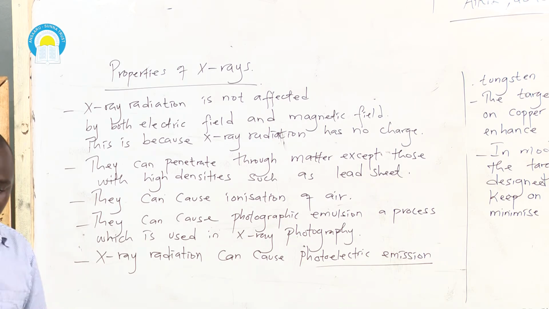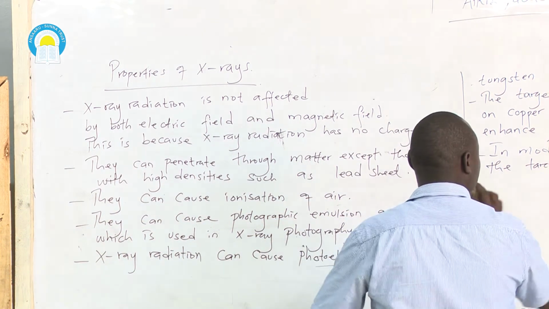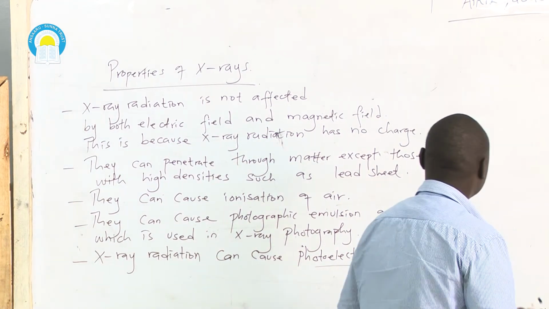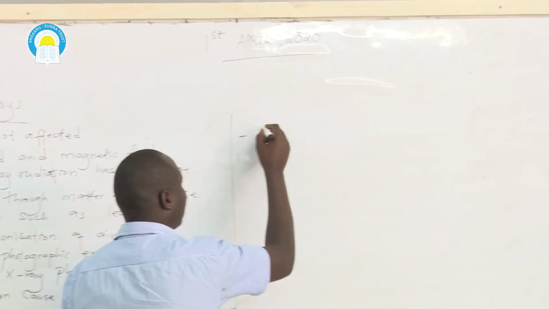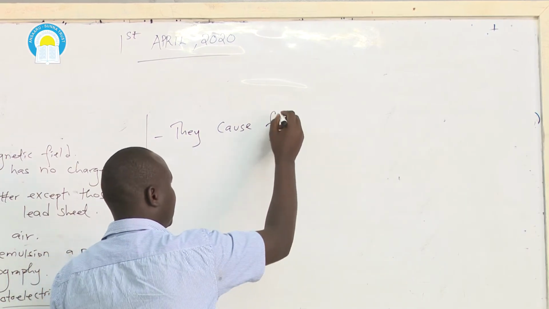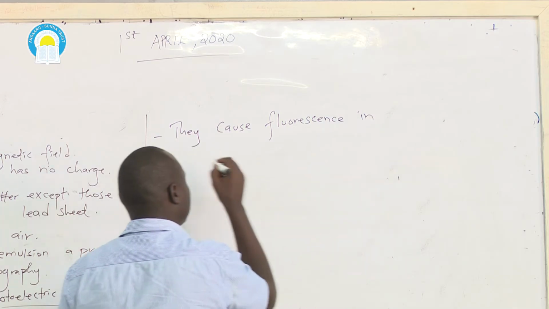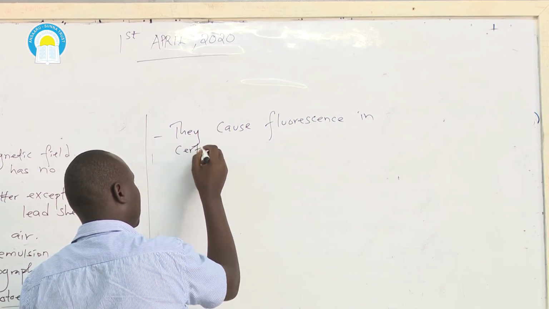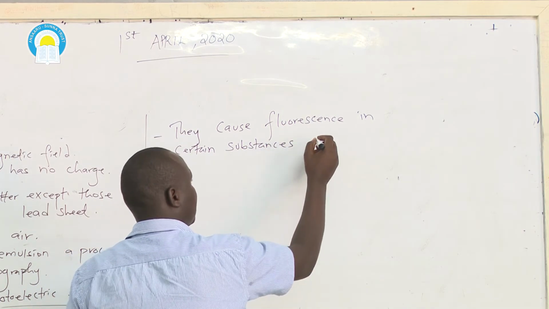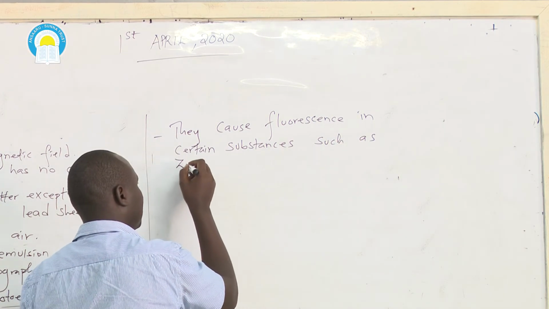They cause fluorescence in certain substances, such as zinc sulfide.